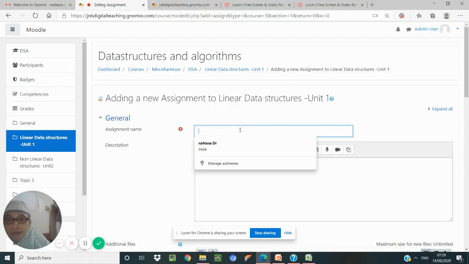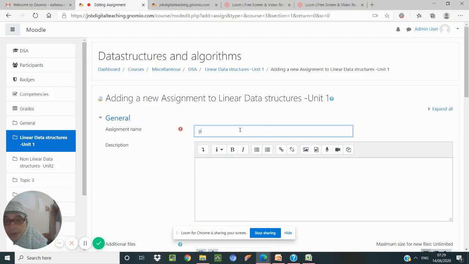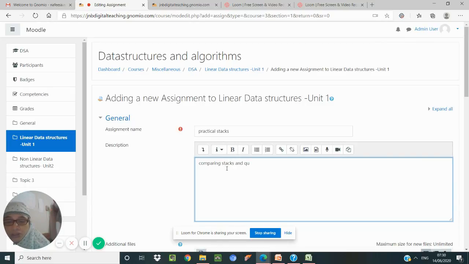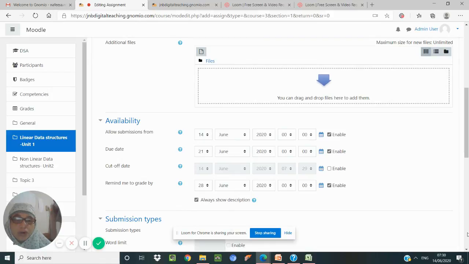Okay, so let us say we will have something like comparing stacks and queues. Okay, so like this I can give. And then what is the submission time? I have allowed from 14. So default it is 1 week. We can change it if we want.